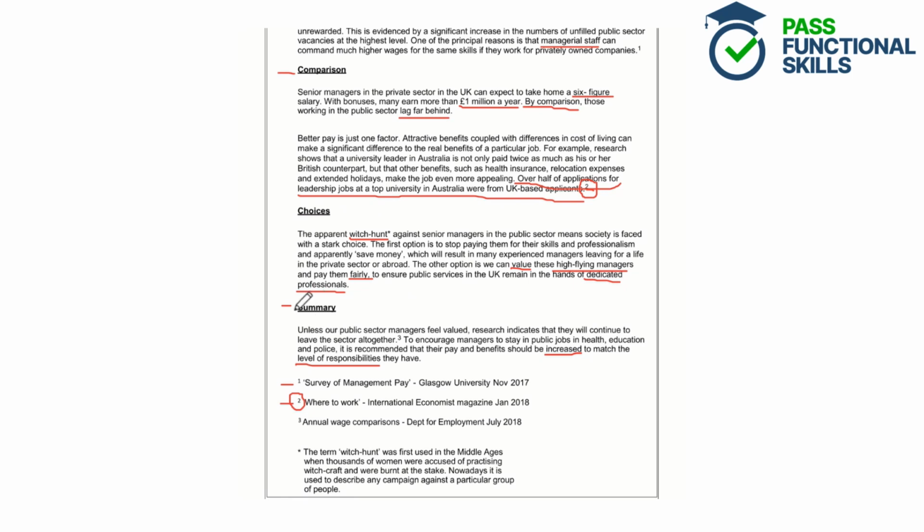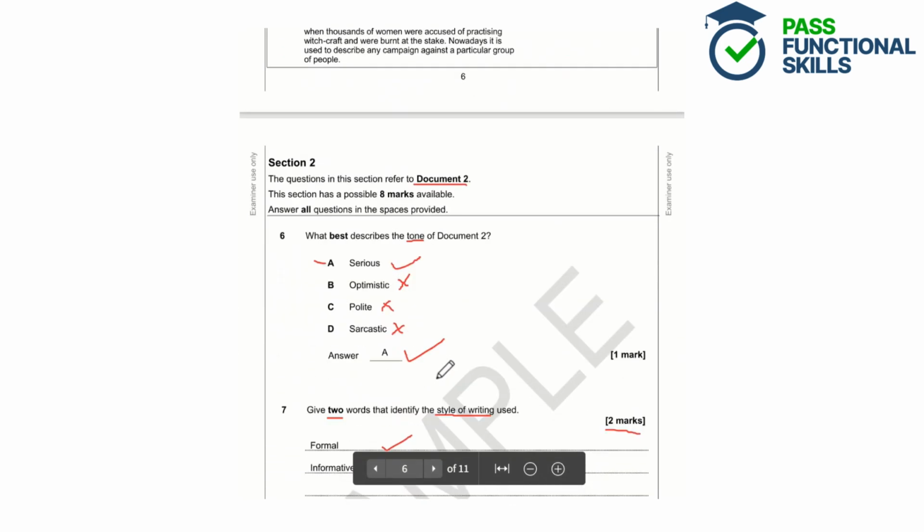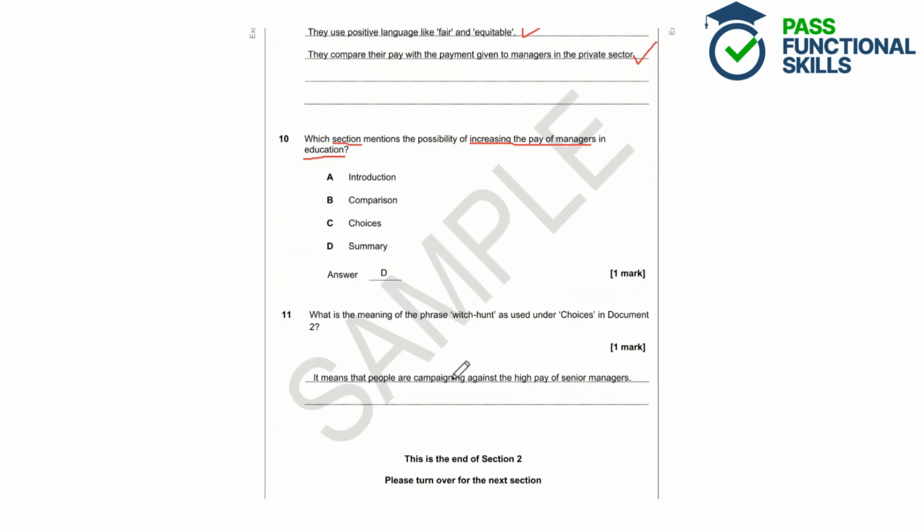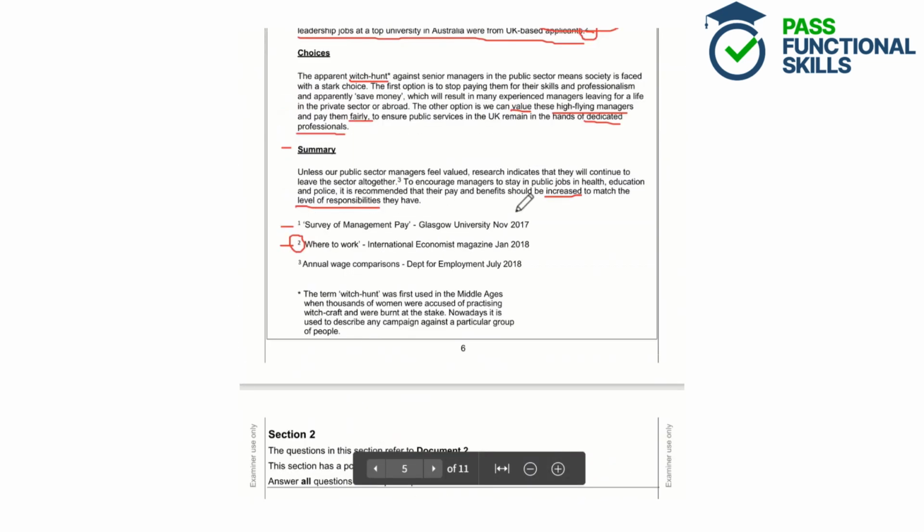So if we have a quick scan, we can see that the word increased crops up here. If we read the sentence to check, to encourage managers to stay in public jobs in health, education and police, it is recommended that their pay and benefits should be increased to match the level of responsibilities that they have. So we can see there that this is mentioning the possibility of increasing the pay of managers in education. So it talks about health, education and police.